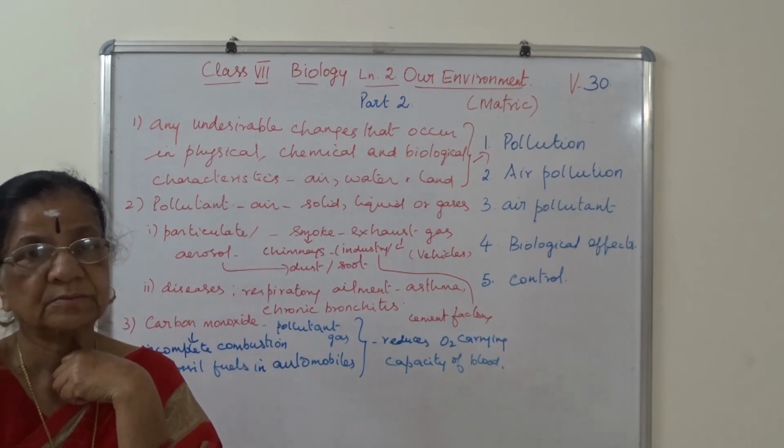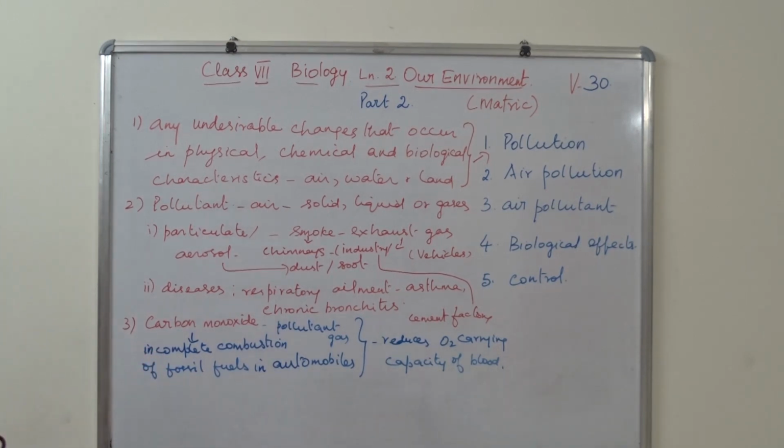I repeat, carbon monoxide is a pollutant gas formed due to incomplete combustion of fossil fuels in automobiles, and it reduces the oxygen carrying capacity of the blood. Copy in your classwork.